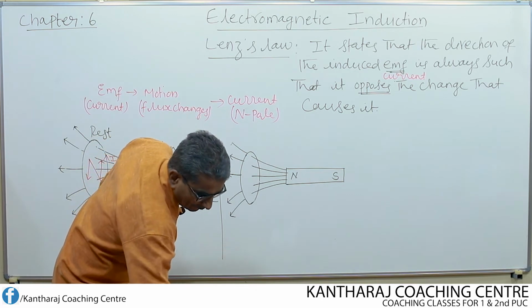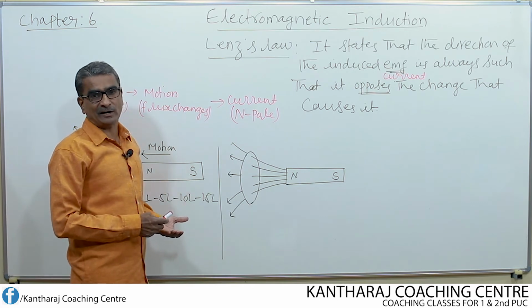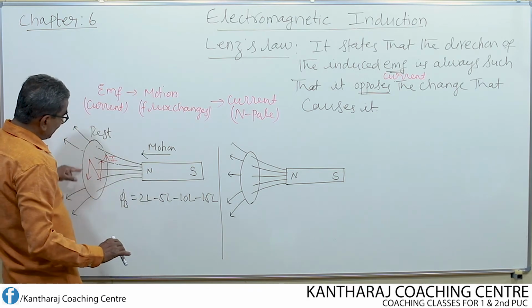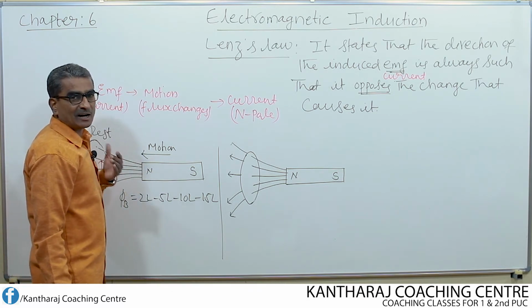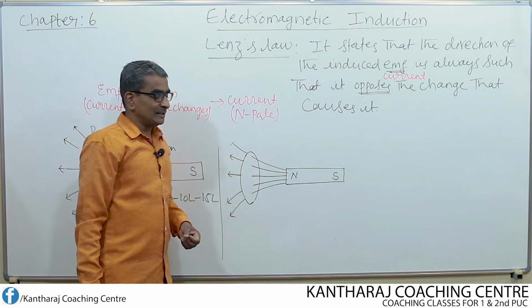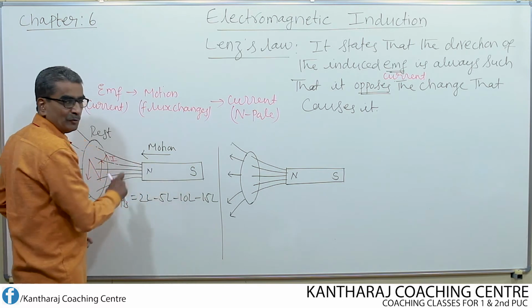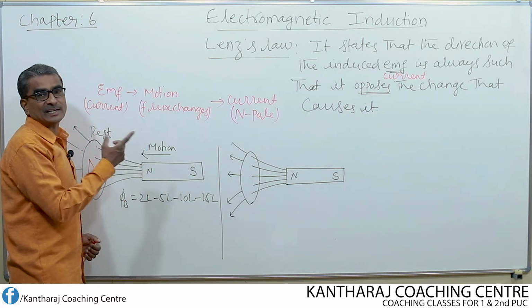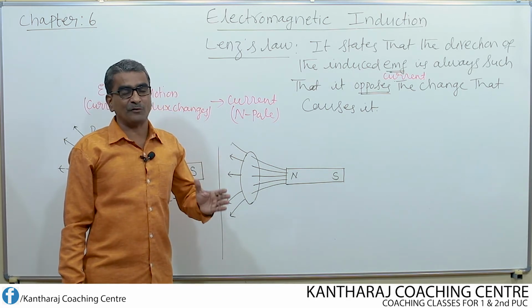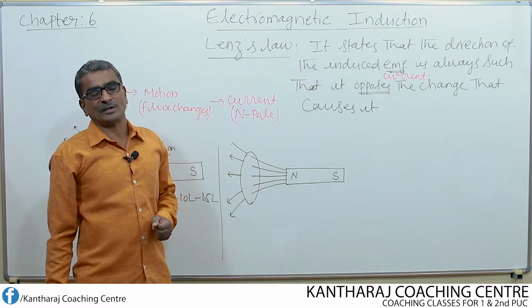If we move a magnet like this, it means that we are spending some mechanical energy on it. By spending the mechanical energy, we are able to generate one more type of energy, which is nothing but electric energy. According to the law of conservation of energy, if one energy disappears, another energy should appear. So here, mechanical energy is lost, that means it is spent in the form of motion. Instead of which, electric energy is produced. So this clearly shows that Lenz's law is in accordance with the law of conservation of energy.